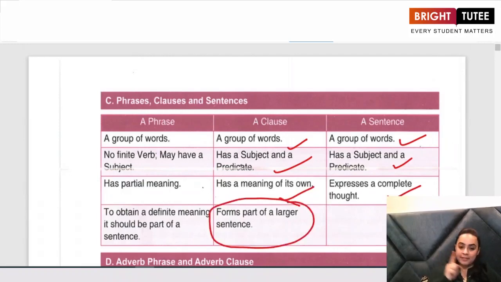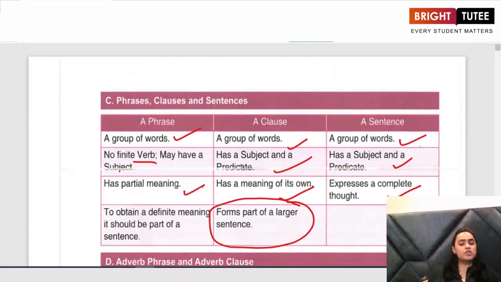And the third thing that we learned about was a phrase. It is again a group of words. It does not have a finite verb in it. There may be a phrase with a subject, but it does not have a verb in it.